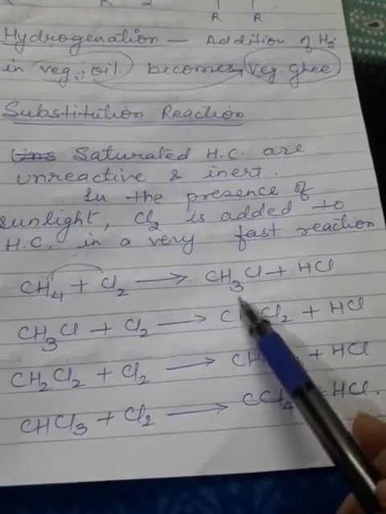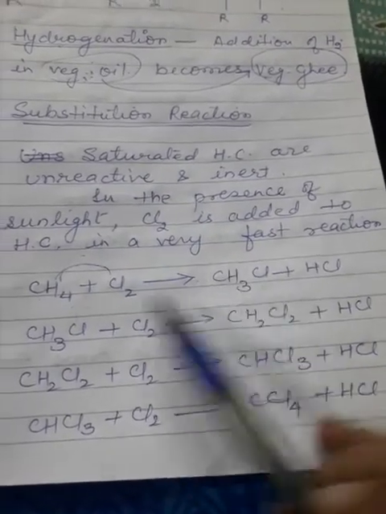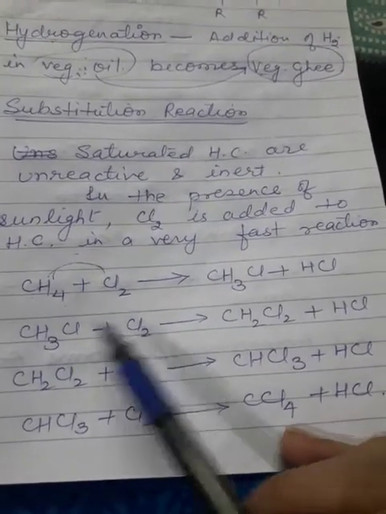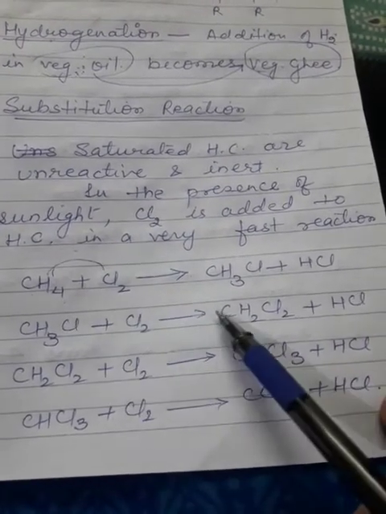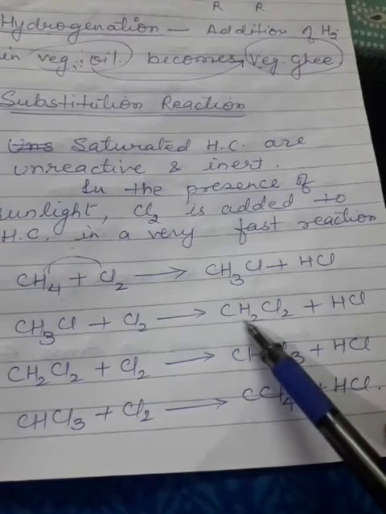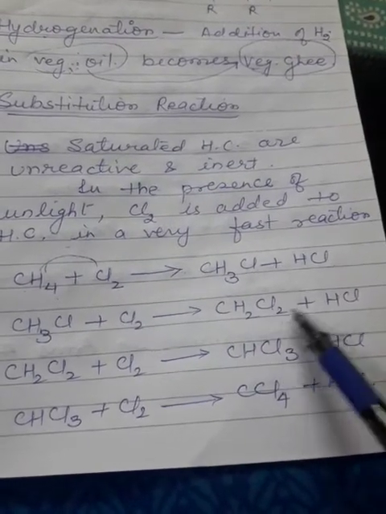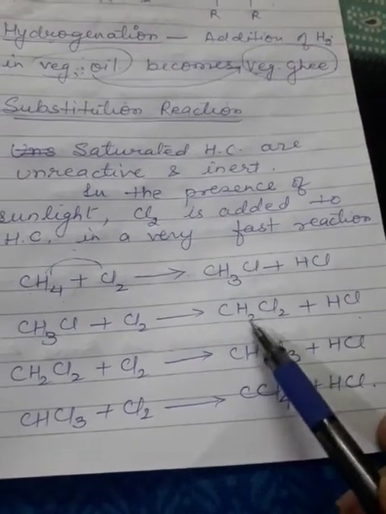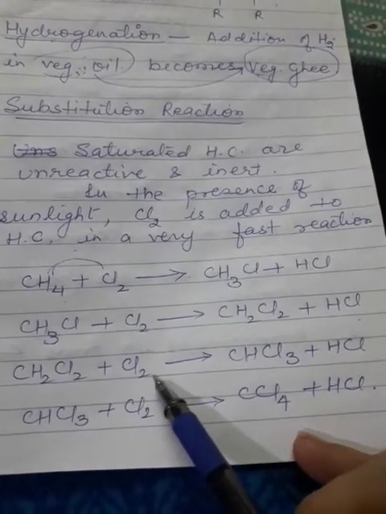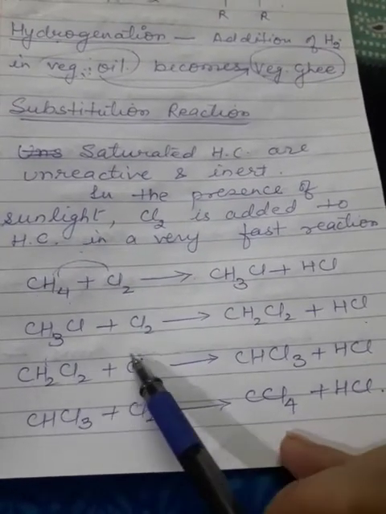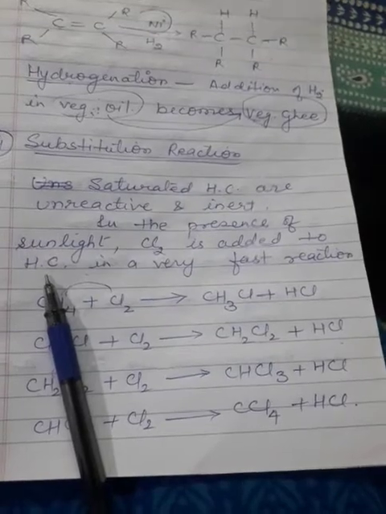Now again I am adding CH3Cl with chlorine. So again one of the hydrogen will be removed and one chlorine will be added. Now the formula becomes CH2Cl2 plus HCl. Now again I am taking CH2Cl2 plus Cl2. Again one hydrogen is removed and one chlorine is being added. So hence the formula becomes CHCl3 plus HCl.